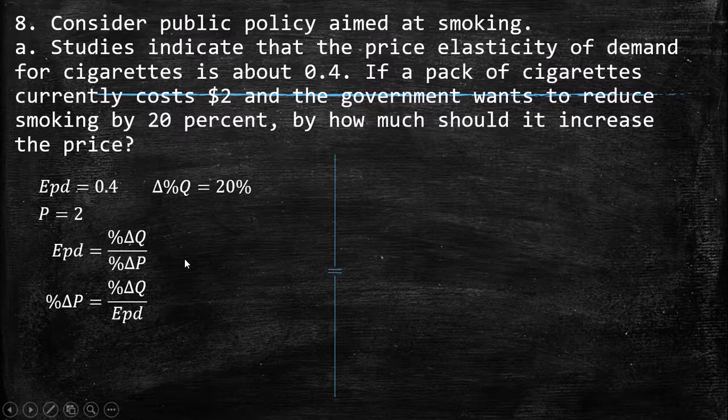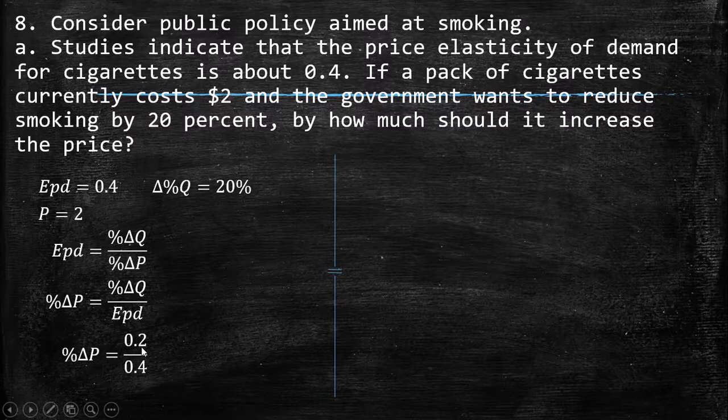So here we need to find the percentage change of the price. I can just multiply to the other side, and the elasticity of demand can go to divide. We already have these two data, so we can solve for the change in the price.